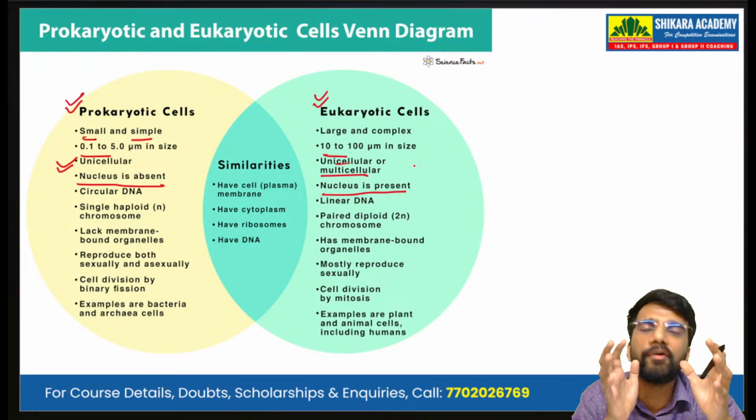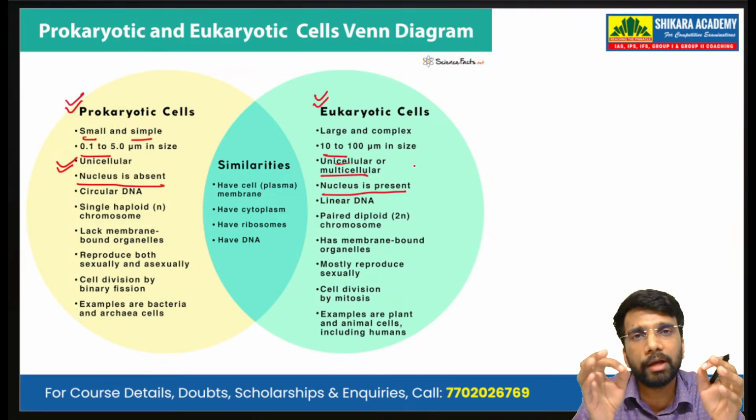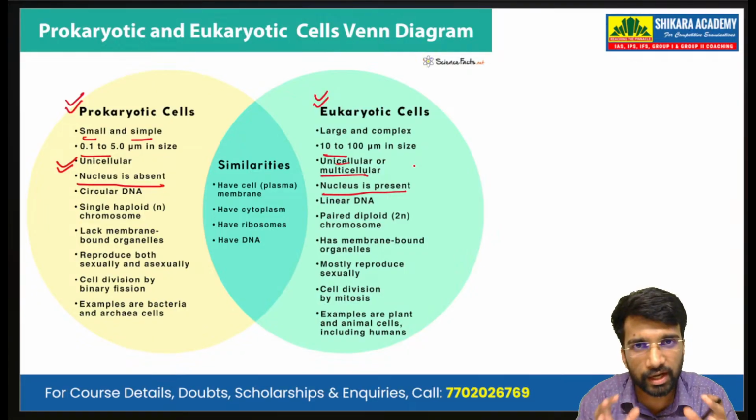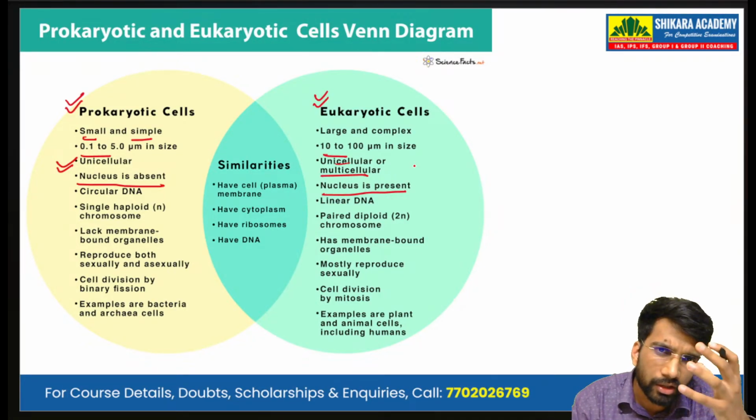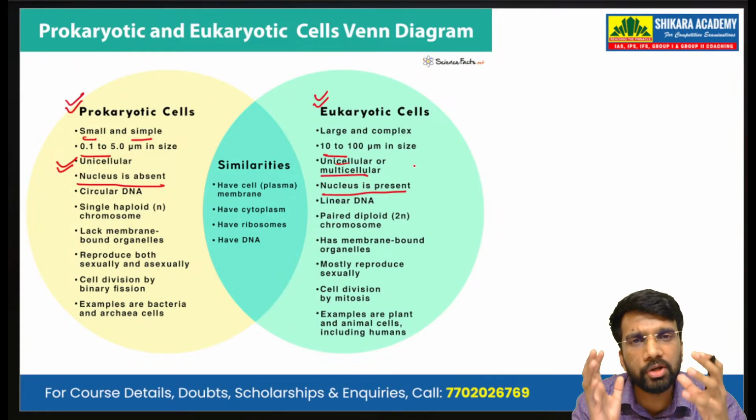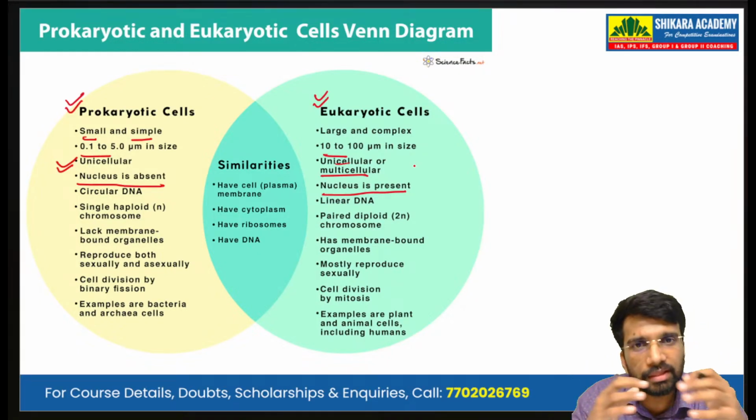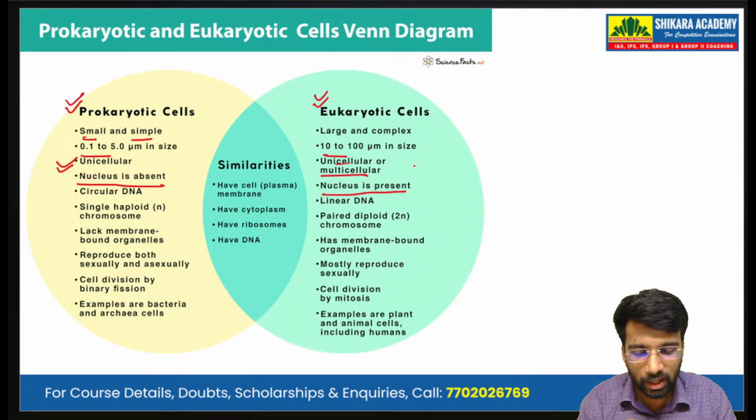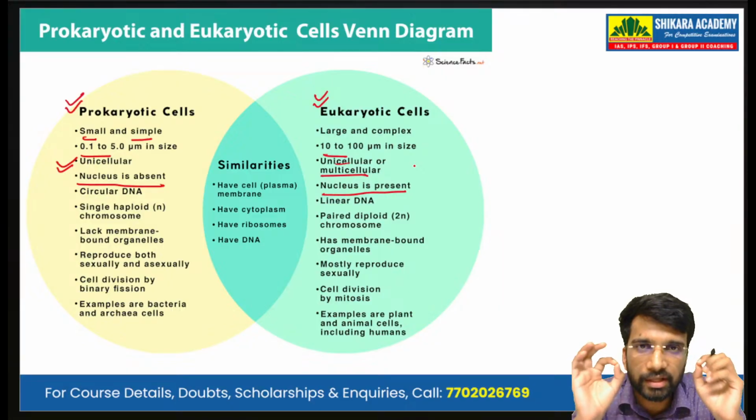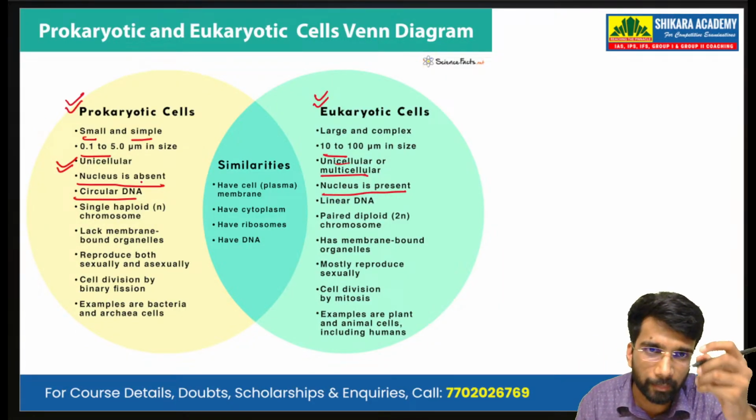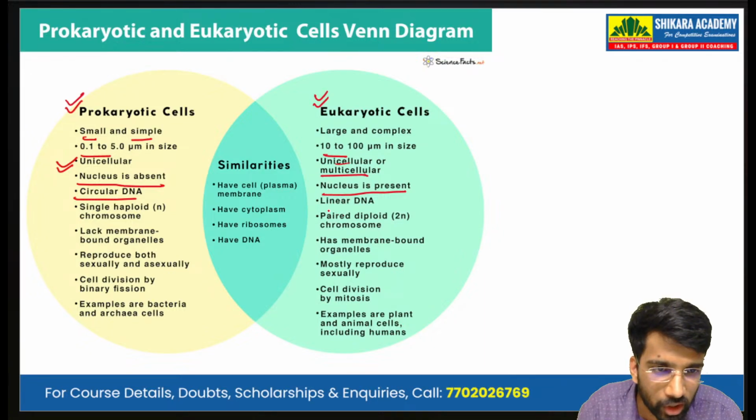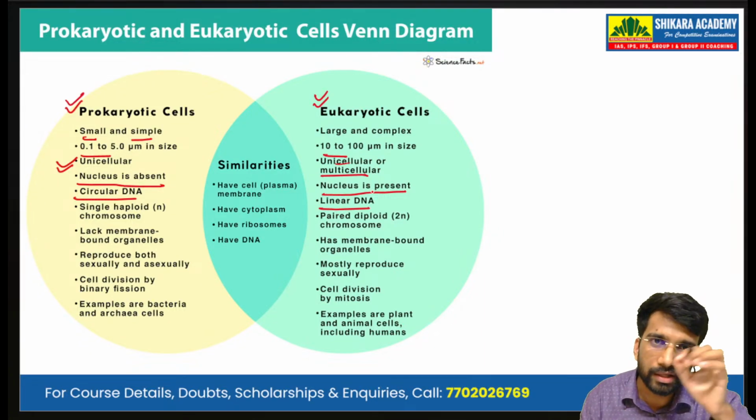So in the prokaryotic cell, the genetic material lies inside the cytoplasm without a nuclear envelope or a proper nucleus. But the eukaryotic cell has a proper, well-defined nucleus, and the genetic matter is held inside the nucleus. The DNA present in prokaryotes is circular DNA, and we also call it plasmids. In the eukaryotic cell, the genetic matter is linear DNA.